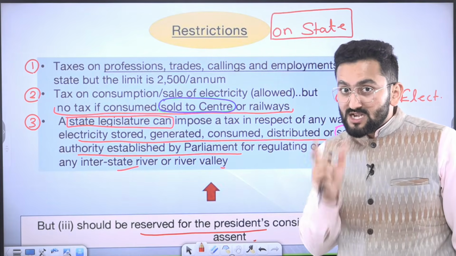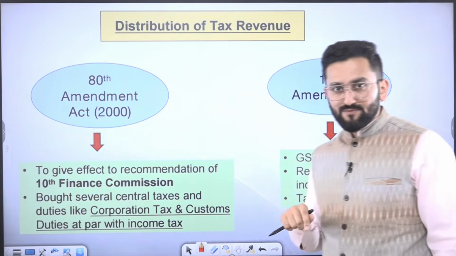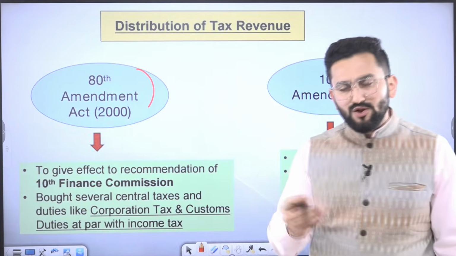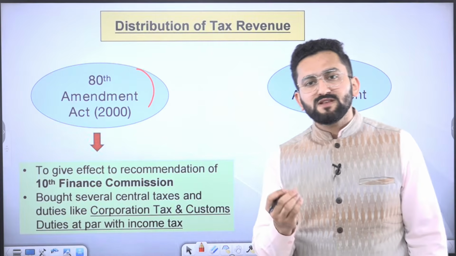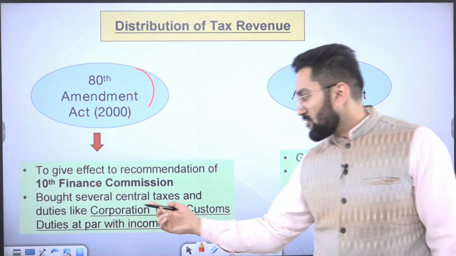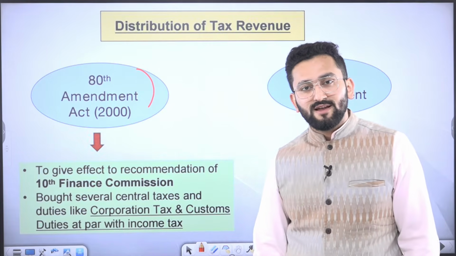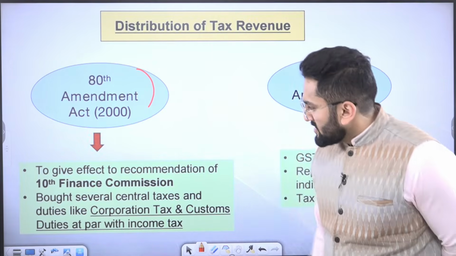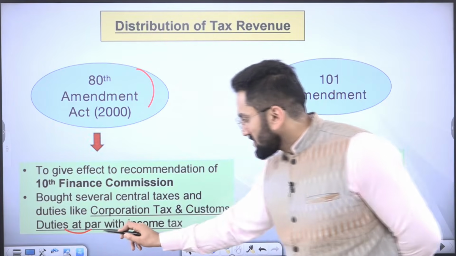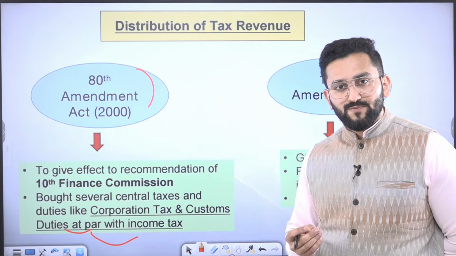A question can be expected. Now, distribution of tax revenue. There was the 18th Amendment Act 2000 mentioned in your Lakshmikant. The purpose of this amendment was that it enhanced the level of corporation tax and customs duties at par with income tax. What does it mean, at par with income tax? Let me explain this to you.